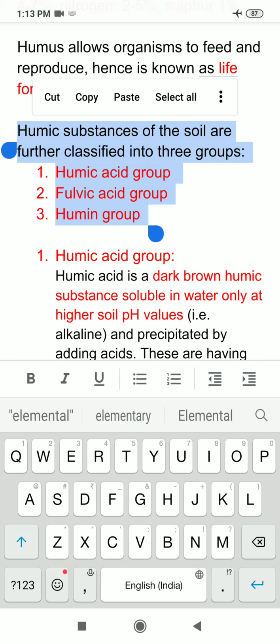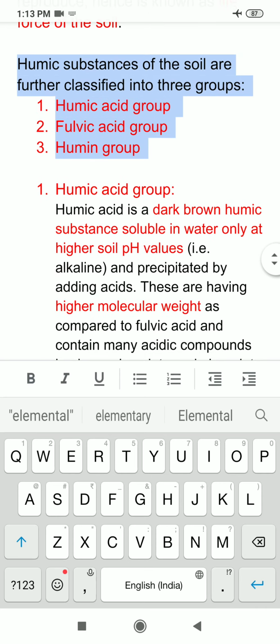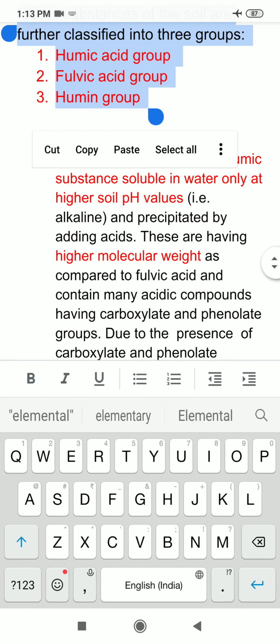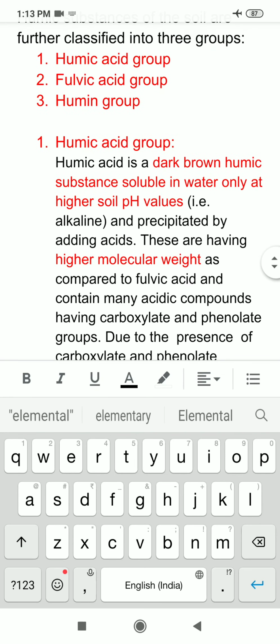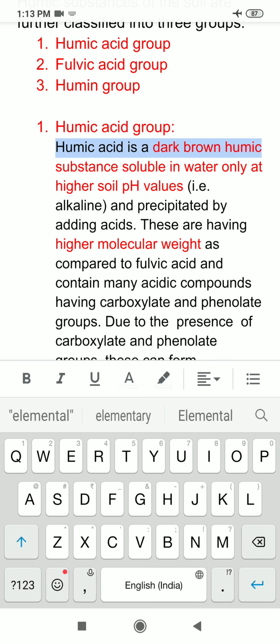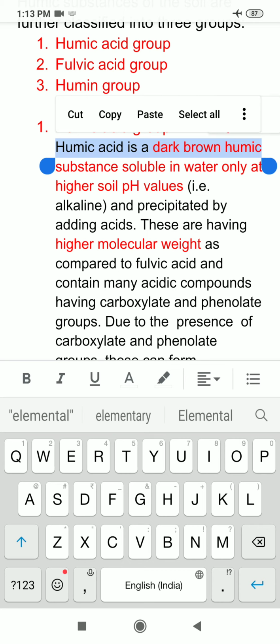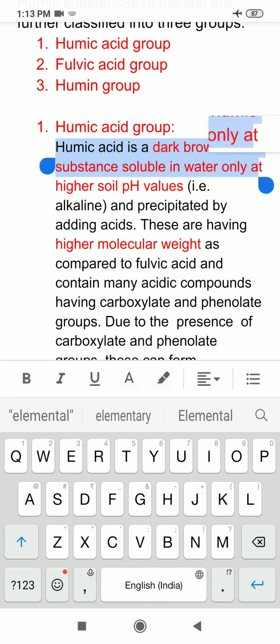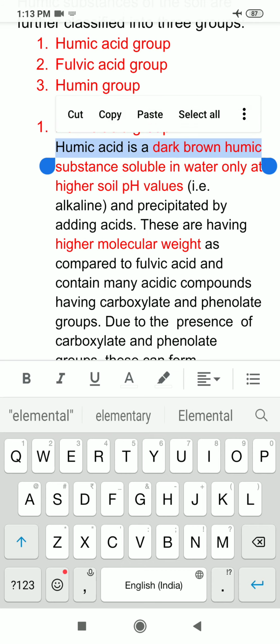So humic substances of the soil are divided into three types. First one is humic acid group. So what is humic acid group? Humic acid is a dark brown substance, or I can say a group of substances, which are generally dark brown in color. So I can say humic acid is a dark brown humic substance.